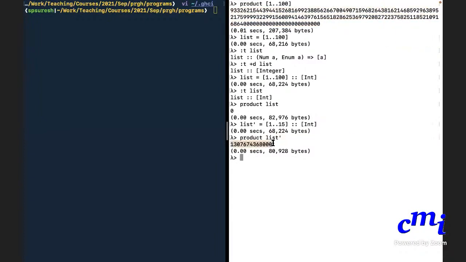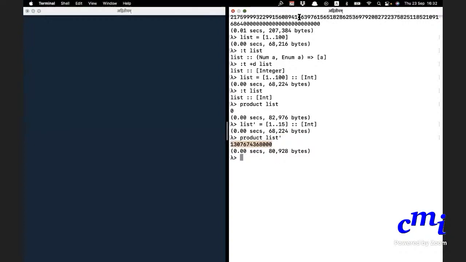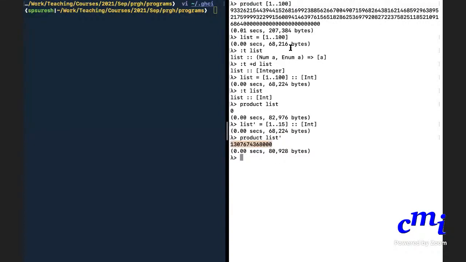Okay, sir. So it does not interpret 100 factorial as an Integer? Yeah, it won't automatically interpret it as an Integer. It has a list of Ints, so it should produce an output which is an Int. It tries to multiply. At some point, it goes beyond the limits, so it gives 0 by default. Okay, that is the thing.